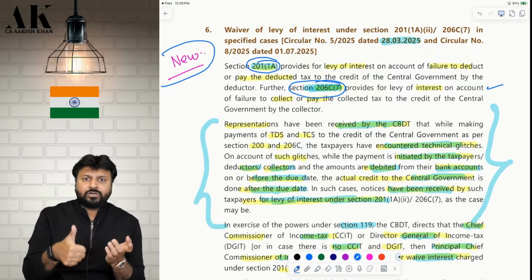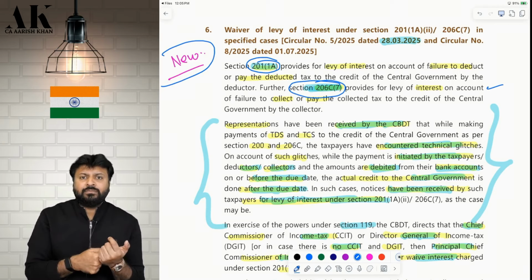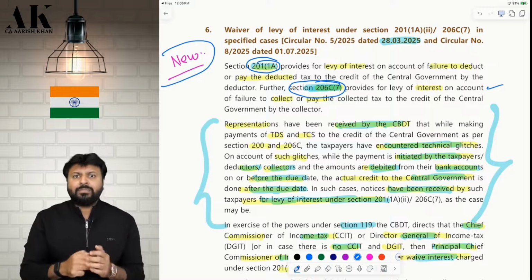I am deducting the TDS on time. I am collecting the TCS on time. I am paying the TDS on time. I am paying the TCS on time. It is deducted from my bank account on time.